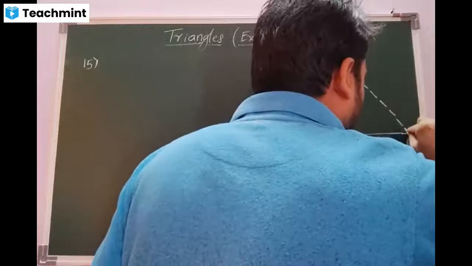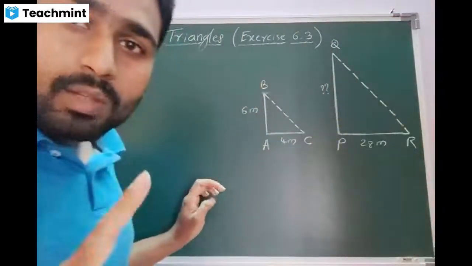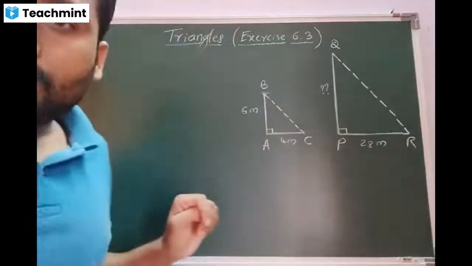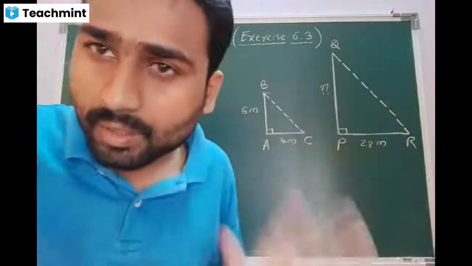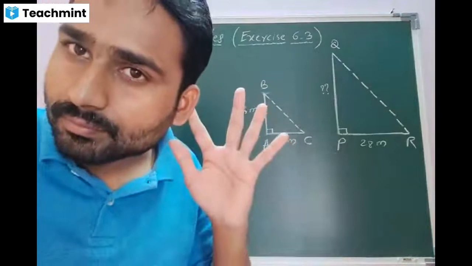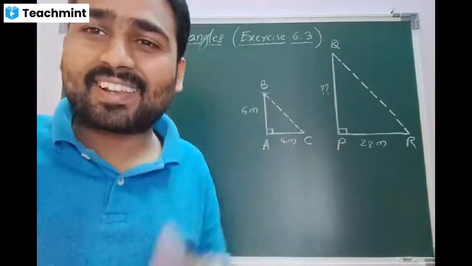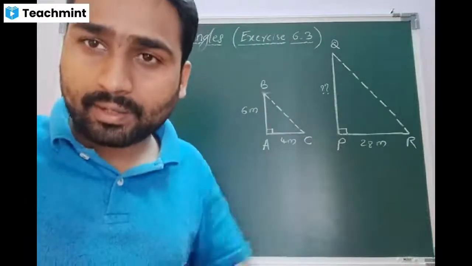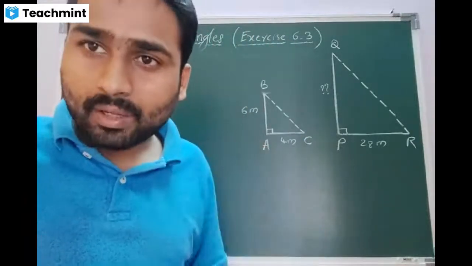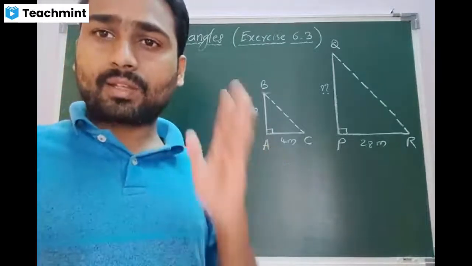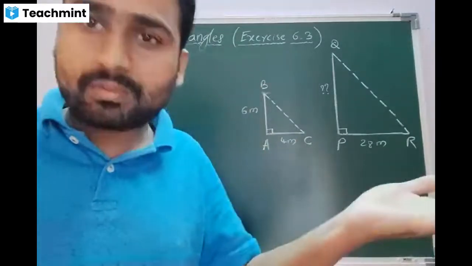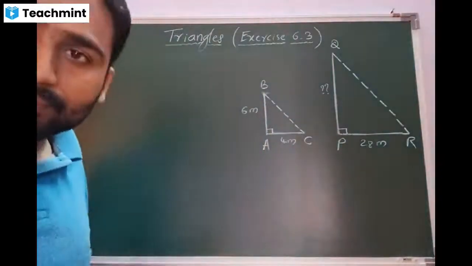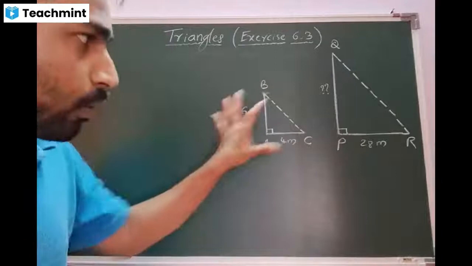One more thing to be noted, both are right angles. Sir, they have not given it in the question, correct? Yes, beta, it is a general thing. Whenever we discuss, if you remember, beta, some applications of trigonometry I have done. The vertical pole and the tower, we have to take as if they are straight, perpendicular to the surface of the earth. Then only we can proceed further with the answers. Clear, beta? Yes, sir. I hope you understood the concept.